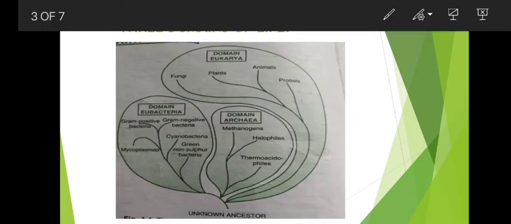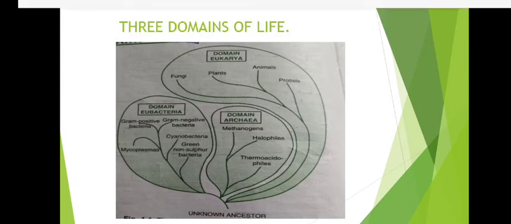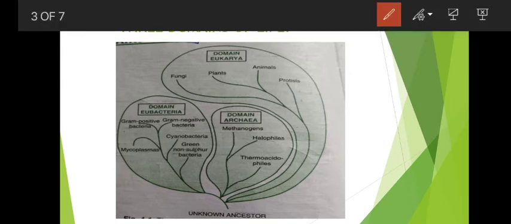So let us look at a flowchart of the evolution of the three domains of life. From an unknown ancestor evolved three domains of life. These are the domain Archaea, the most primitive ones, domain Eubacteria, which includes bacteria, and the domain Eukaryota or Eukarya.